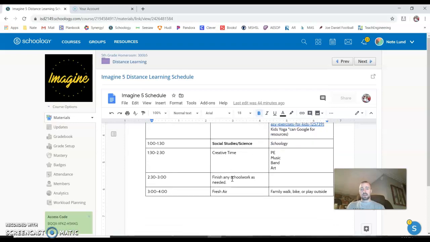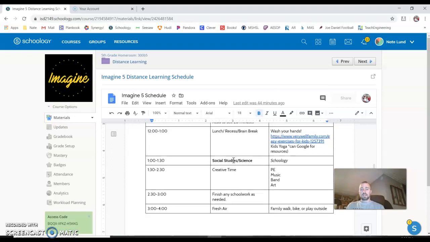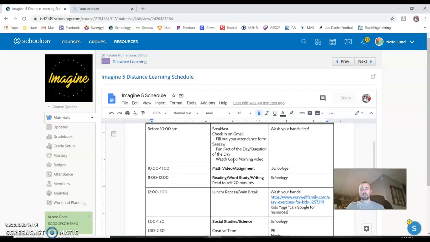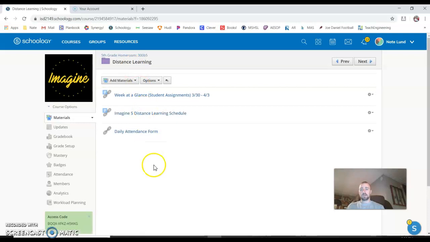We did leave about an hour in there for PE, music, band, art, and then any other things that you may need. Some of you might find that it goes a little bit quicker, and it might go a little bit slower for some as well, but feel free to adjust that as needed. The only other thing that we have in this distance learning folder that you need to be aware of right away is this daily attendance form right here.